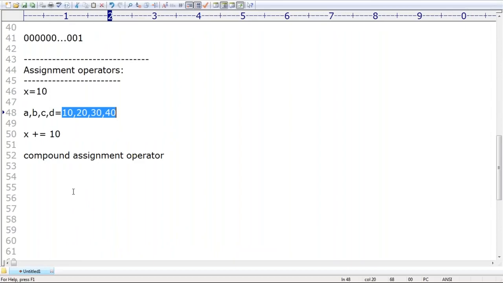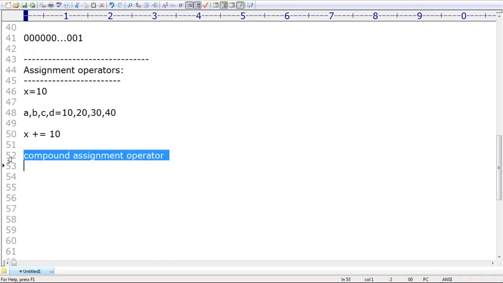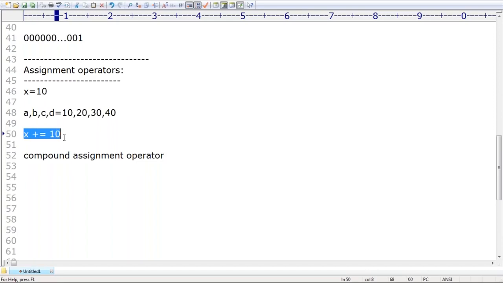Is it clear up to this? This is a simple assignment. Now let me talk once again about an assignment operator mixed with some other operator to form a compound assignment operator. Okay, x plus equal to 10. What is the meaning of this line? Can anyone please tell?